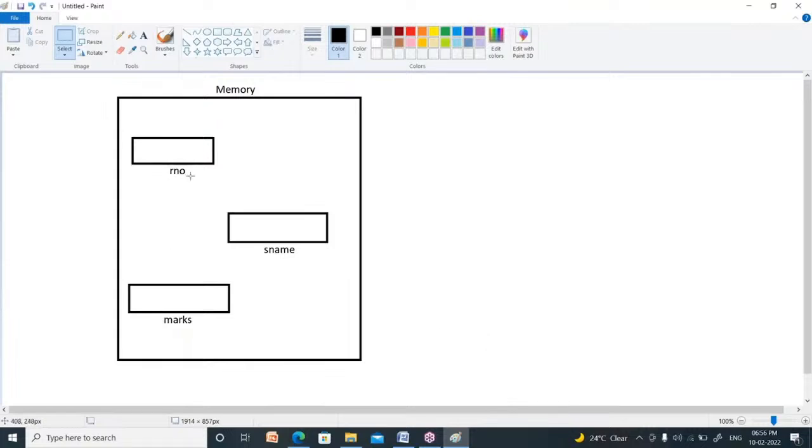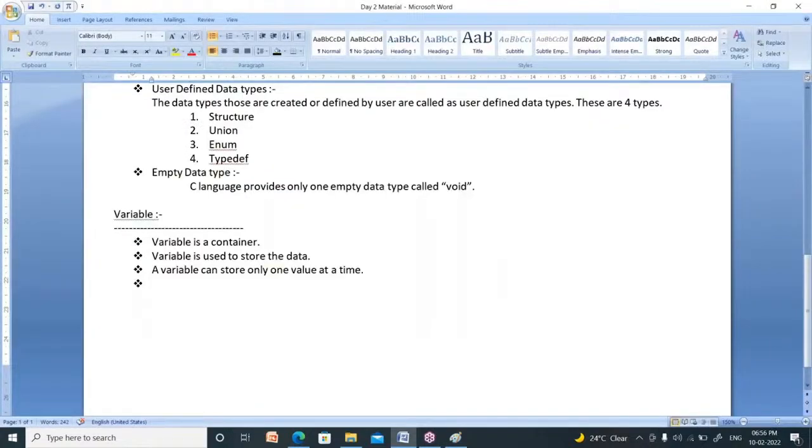Now, each and every variable must be identified by a name. Am I right? So that is the fourth point. A variable must be identified by a specific name. Specific name means names should not be duplicate. Every variable has a unique name, right? So a variable must be identified by a specific name. Variables are created inside the memory.